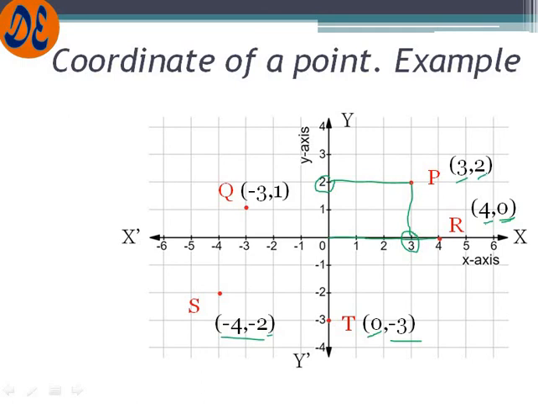Now if I want to draw a point, now if someone says put a point on the location where the x coordinate is, let me write a point here, x (3, 5).